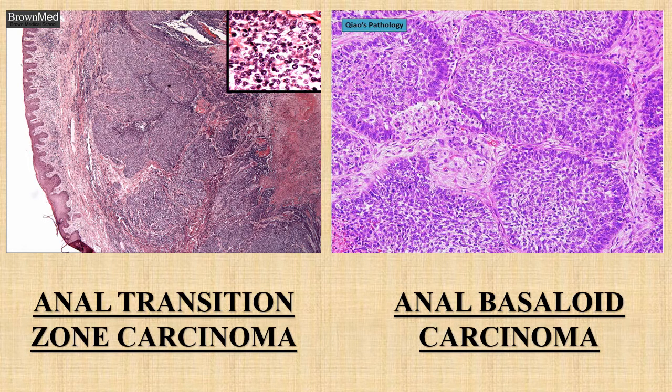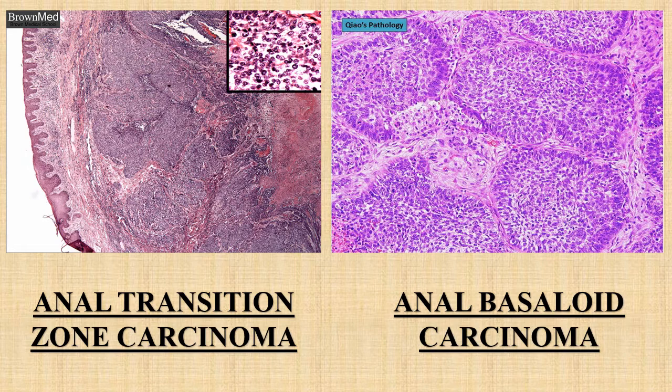The next one is the anal transition zone carcinoma. Anal transition zone carcinoma has multiple features. It has either the glandular pattern or a basaloid pattern. As it is arising from the transition zone of the anorectal region, one cannot easily differentiate the pattern of the tumor, whether it is basaloid pattern, squamoid pattern, or the glandular pattern.